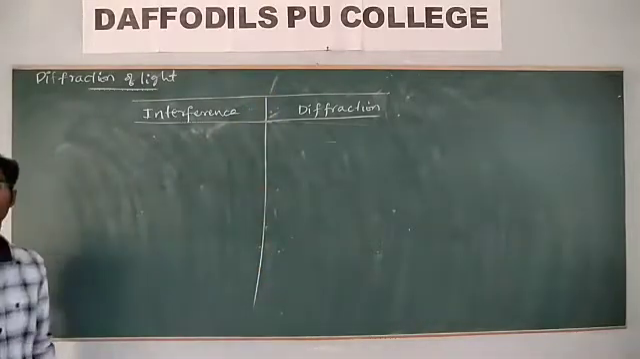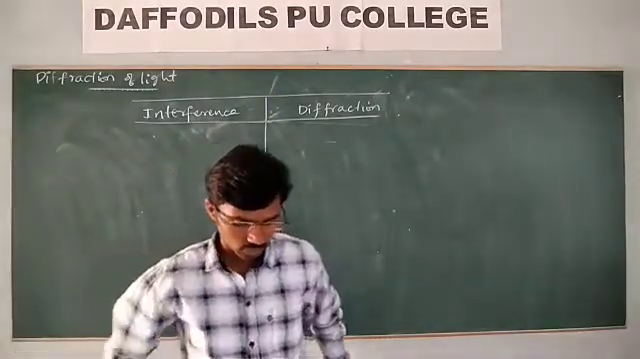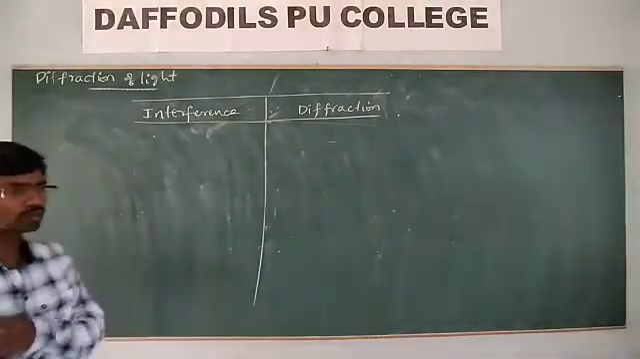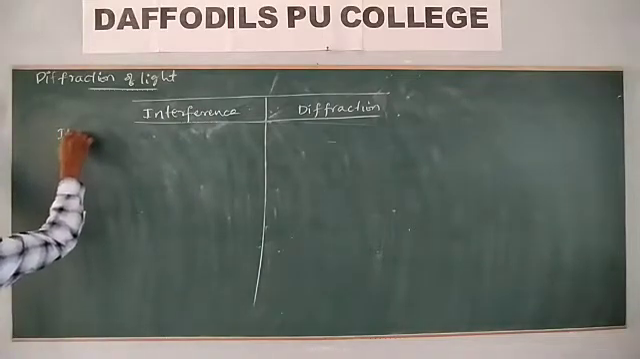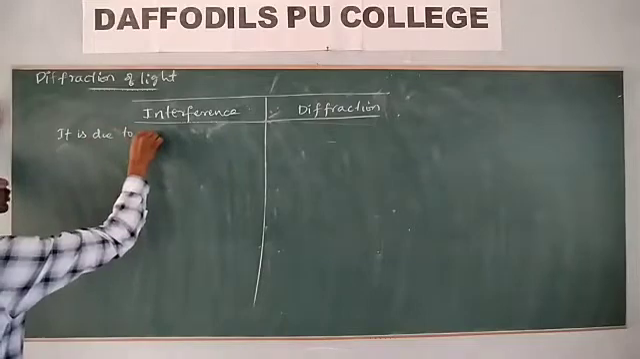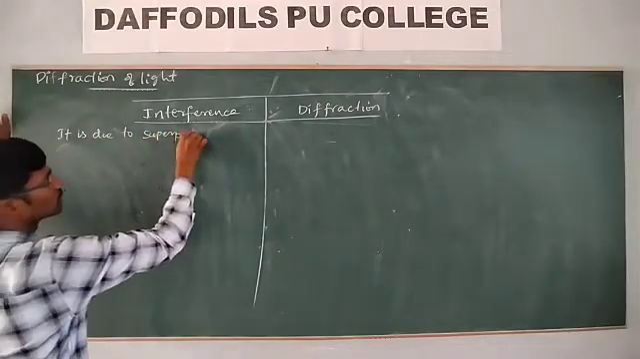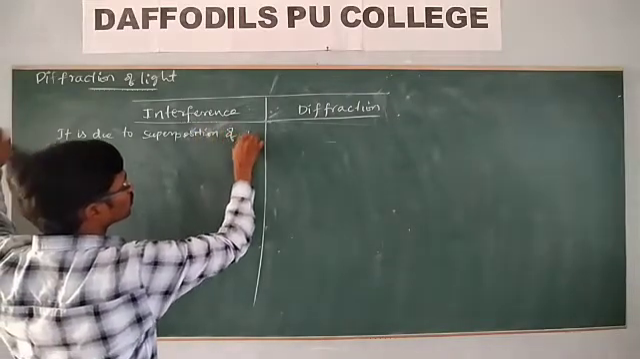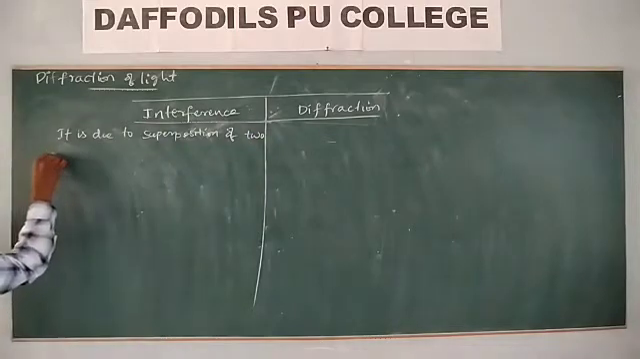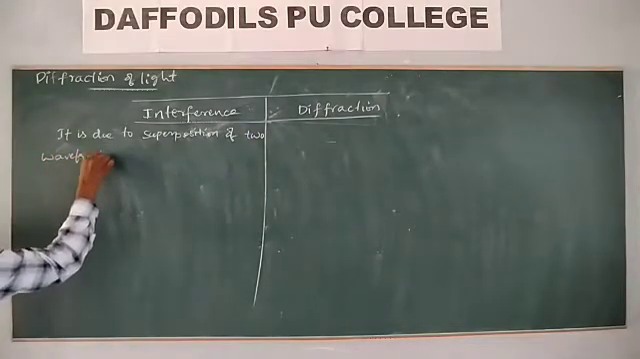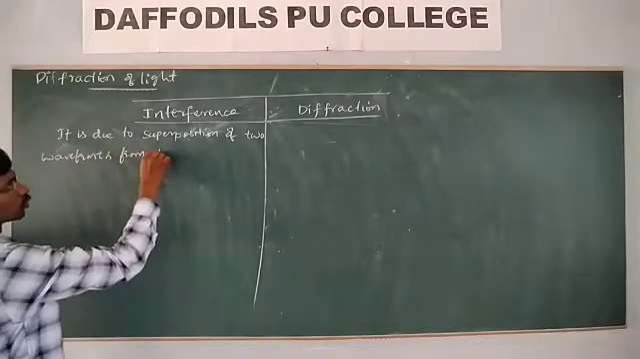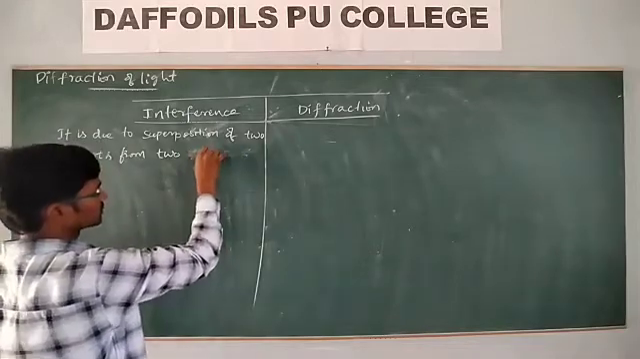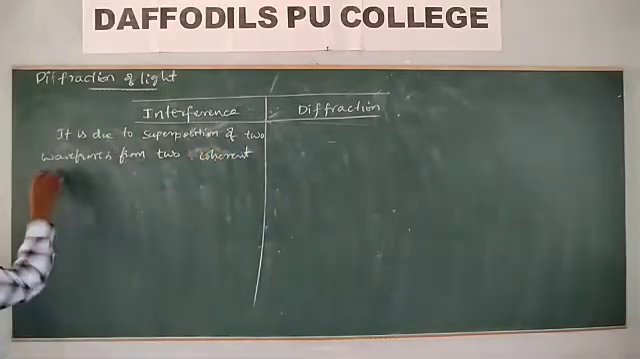Interference is a phenomenon of superposition of two waves which are coming from two different wavefronts or two different coherent sources. So it is due to superposition of two wavefronts from two coherent sources.